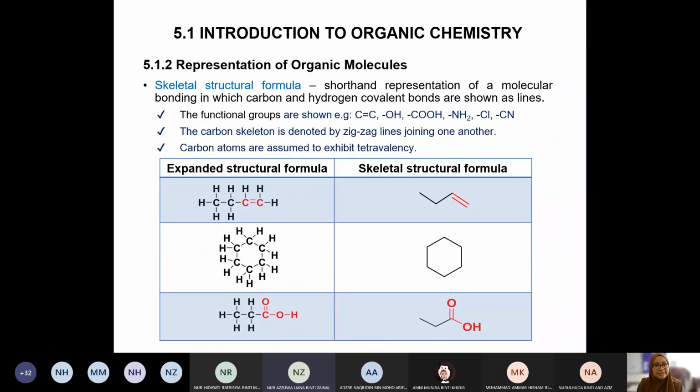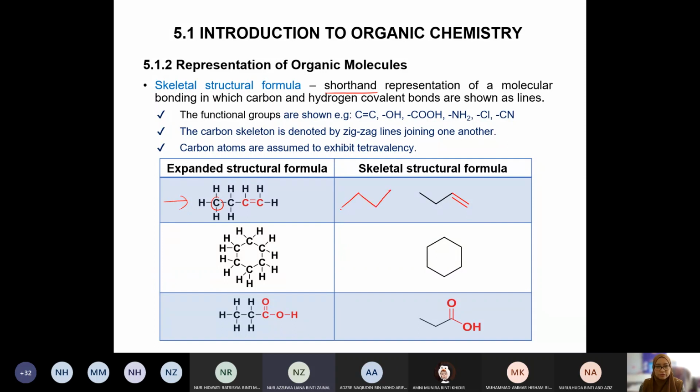And next will be skeletal. Skeletal, like I said, is the simplest version of structural formula. It's like the shorthand representation, the fastest. Shorthand representation of a molecular bonding in which carbon and hydrogen covalent bonds are shown as lines. So, example, this is the expanded version. How do you transform this into skeletal, guys? You count the carbon, how many carbons do we have? 1, 2, 3, 4.